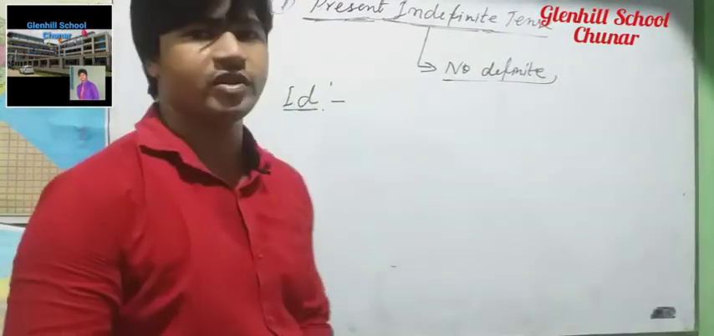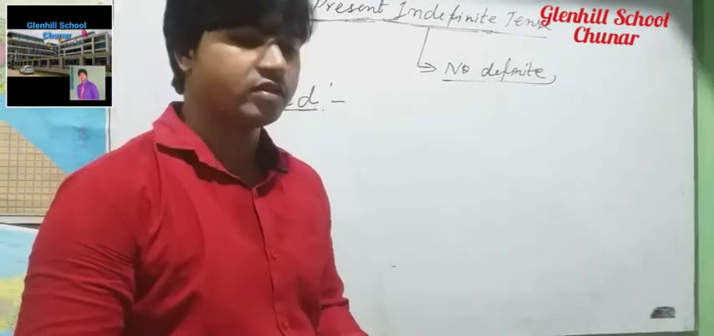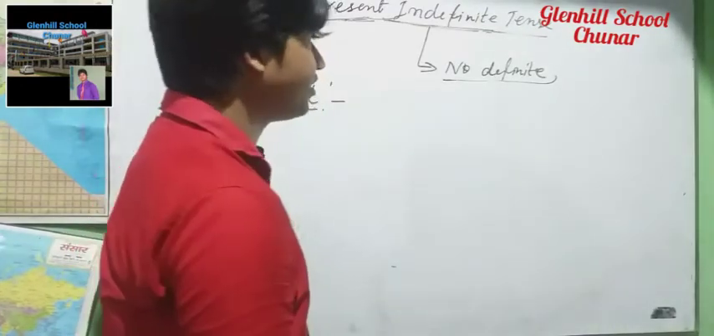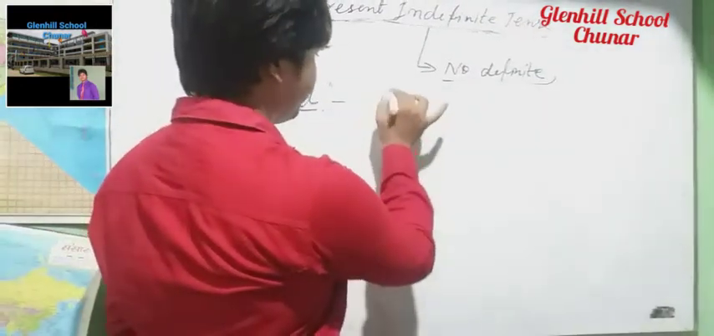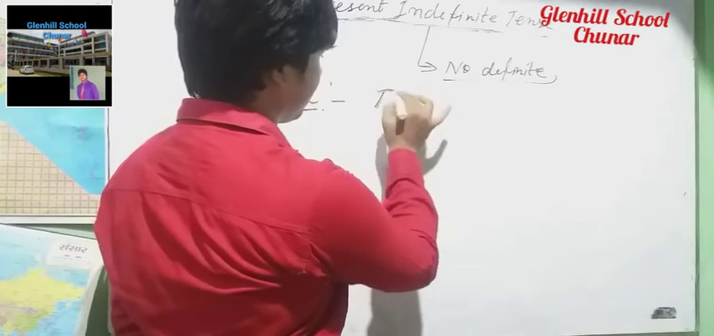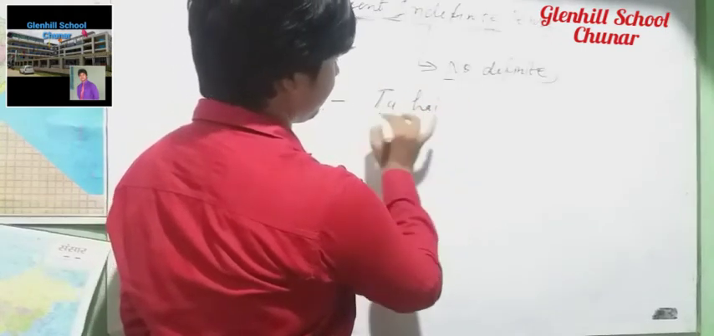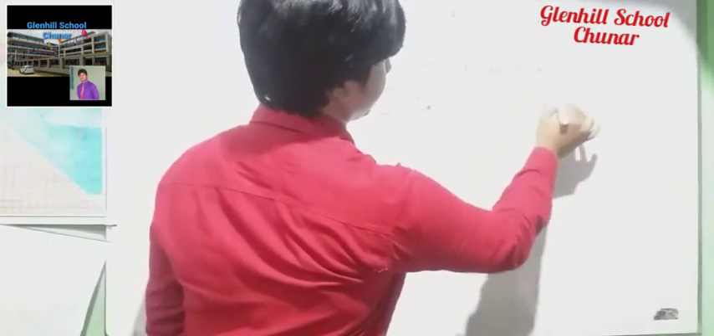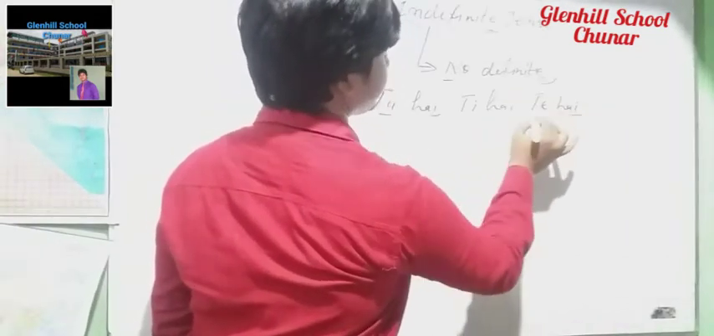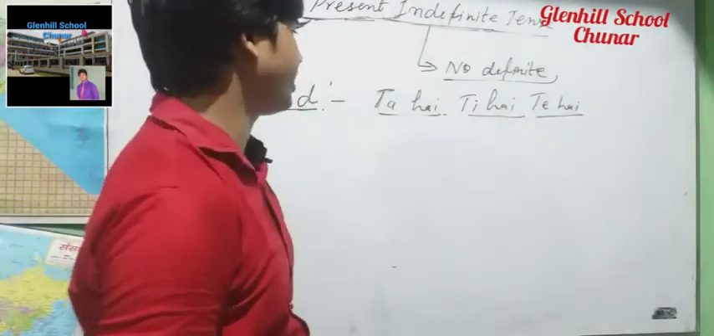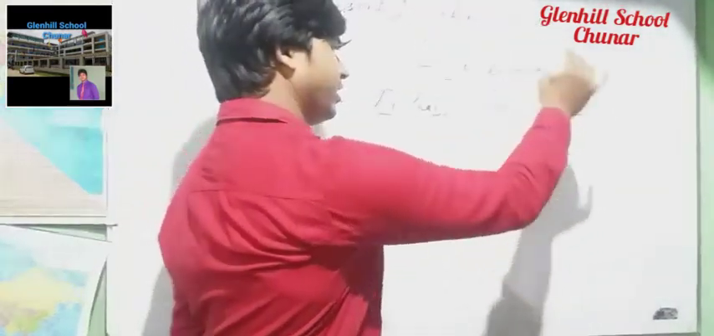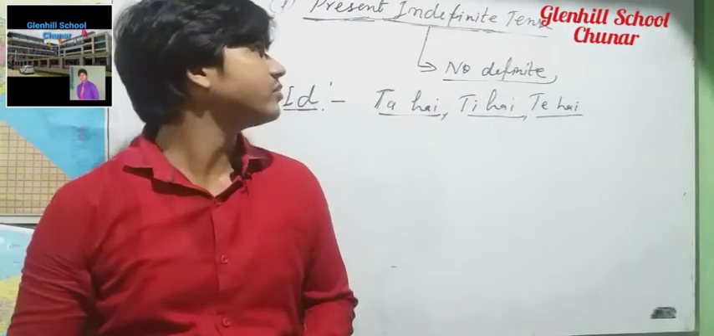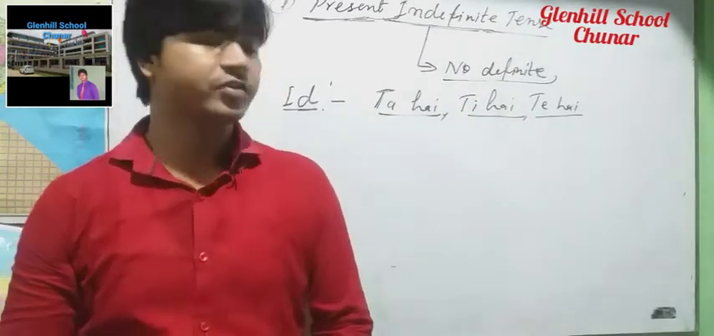So in Hindi, when you want to recognize or identify the sentence, at the end of it there will be ta hai, ti hai, and te hai. I'm only giving a hint of that. Ta hai, ti hai, te hai. At the end of the sentence, that is how you recognize present indefinite tense,